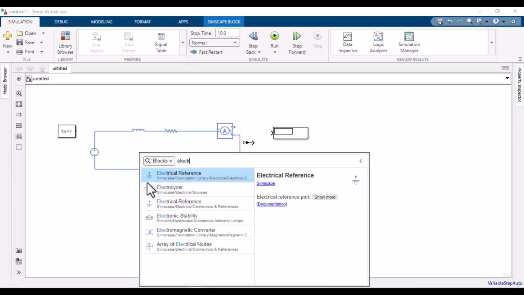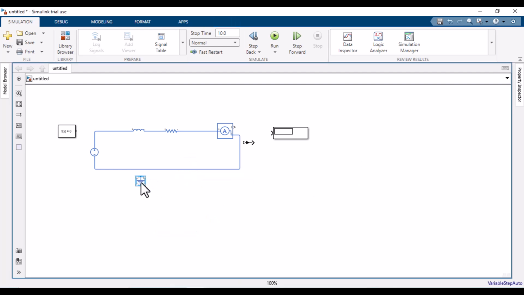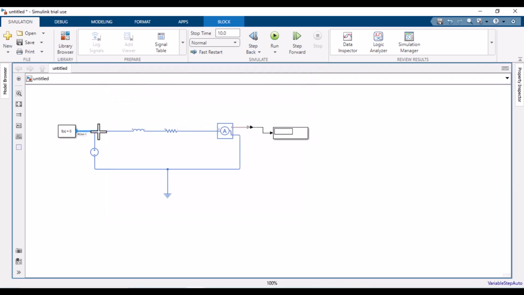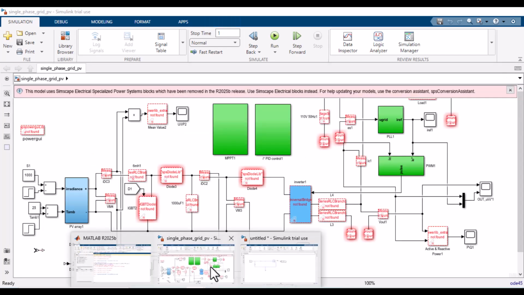And yes, electrical reference. Instead of ground, we will use electrical reference here. Similarly, we cannot connect it directly, and we will use it here at the PS Simulink converter. And now I want to change its voltage to 10, and convert it anywhere in the physical model. Run the model, and we will find the same solution. So in this way, we can prepare a physical model.